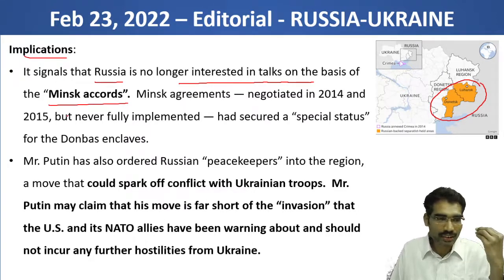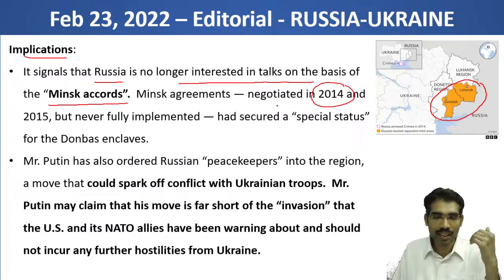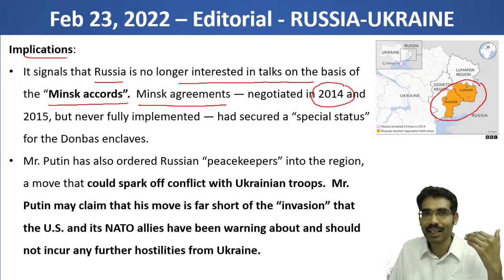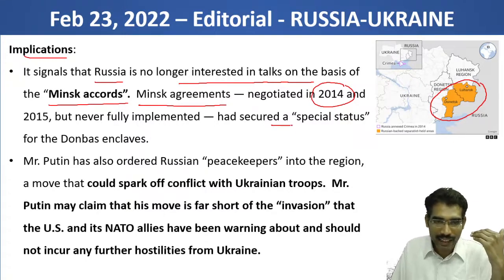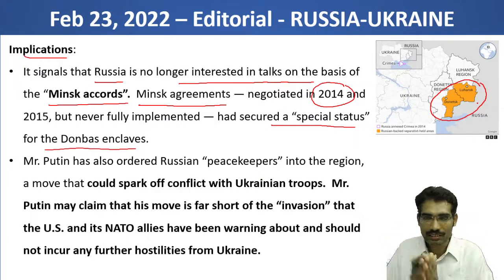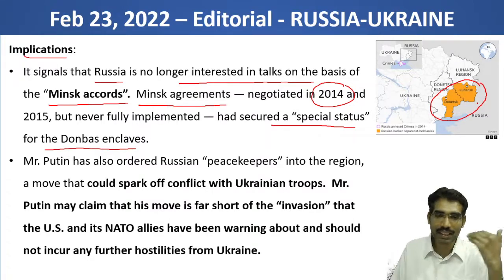This issue was in the news in 2014 also. In 2014 and 15, a civil war situation did arise in Ukraine, and in that situation Minsk agreements were signed between the Ukraine government and the rebel groups. They secured a special status for the Donbas enclaves, recognizing the autonomy of this particular region. So it was part of the Minsk agreements.